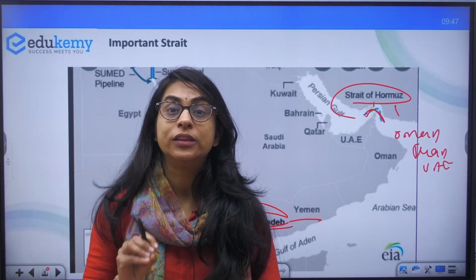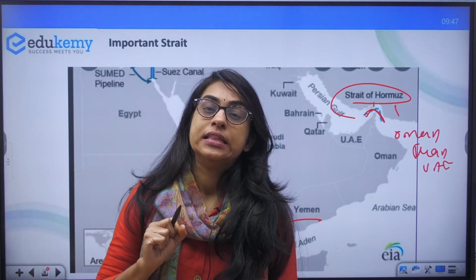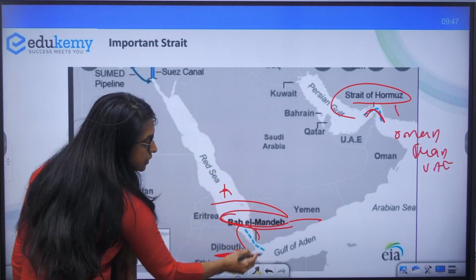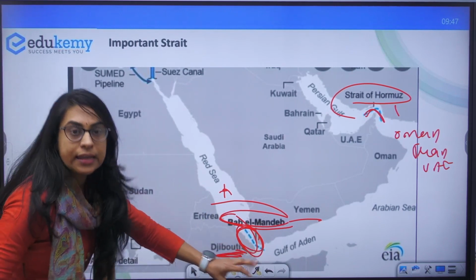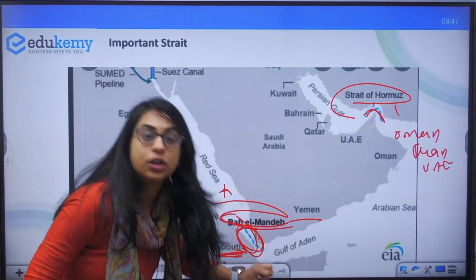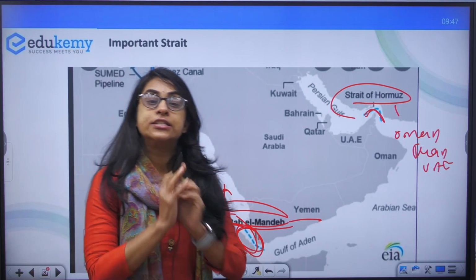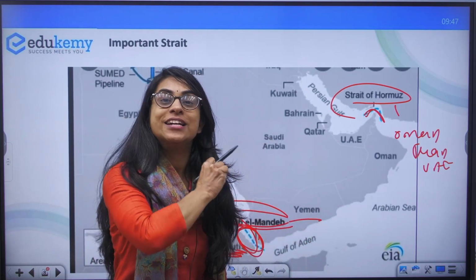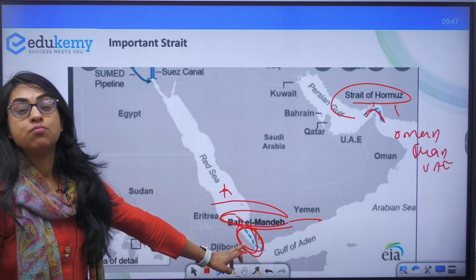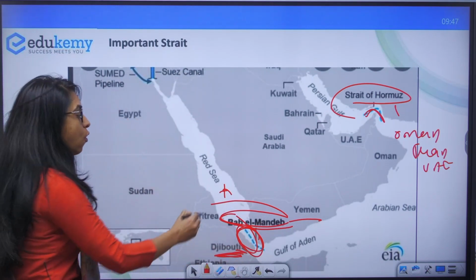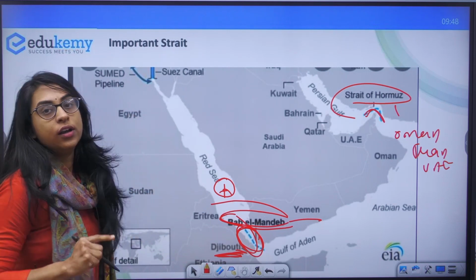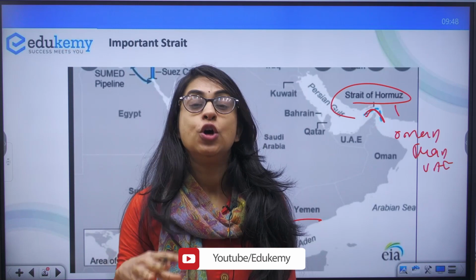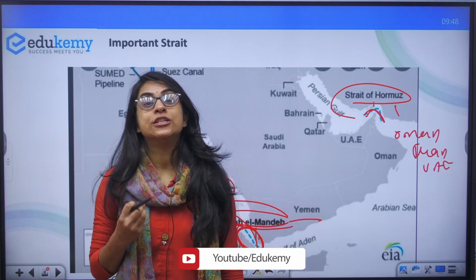So know about the important straits in West Asia. These are the important choke points. What do we mean by choke points? If this is captured by any country, it can disrupt the entire trade lines. They can choke the entire trade lines. They are at such an important strategic location. So almost all the countries of the world have to have access to the nearby areas of these choke points, so that their trade is protected.